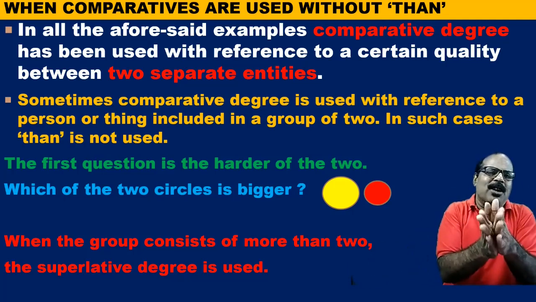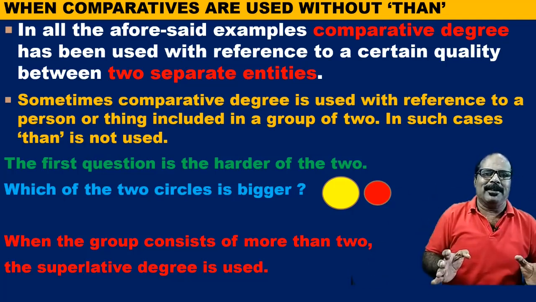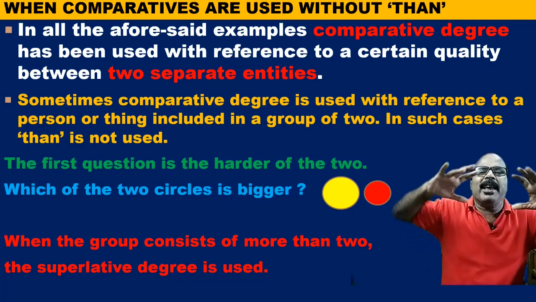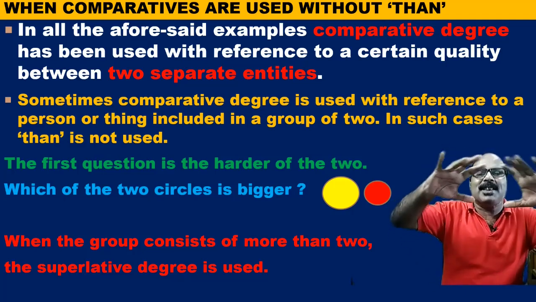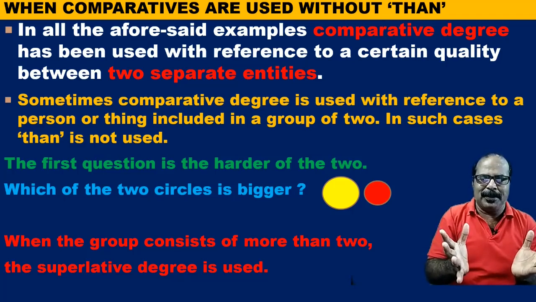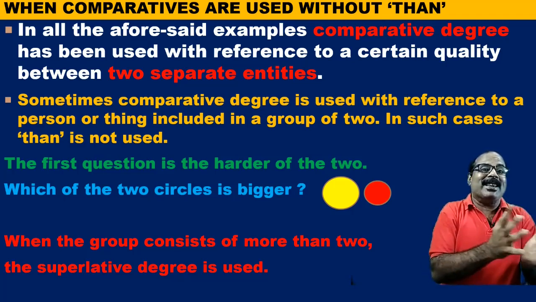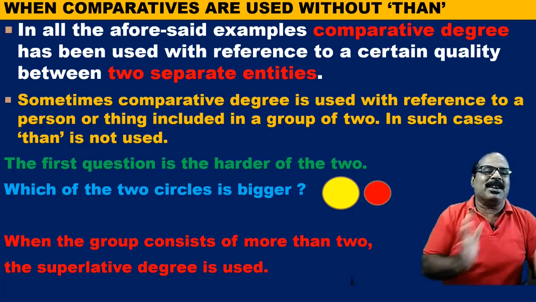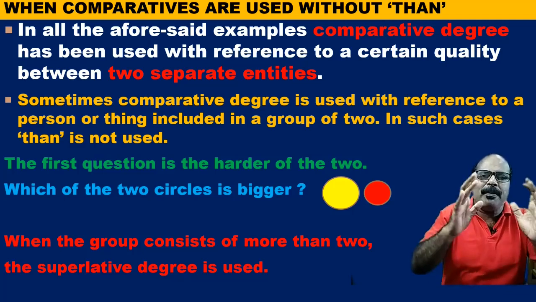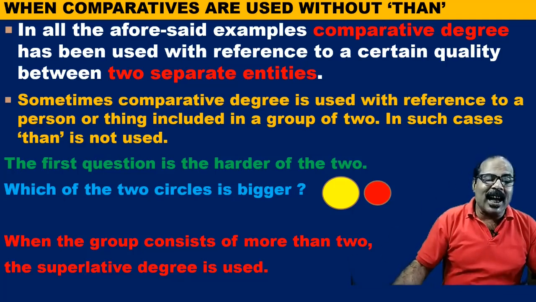That means they are not made separate. When we think about two persons or two entities or two groups not in a separated way, they form a single group. In such cases, then is not used.